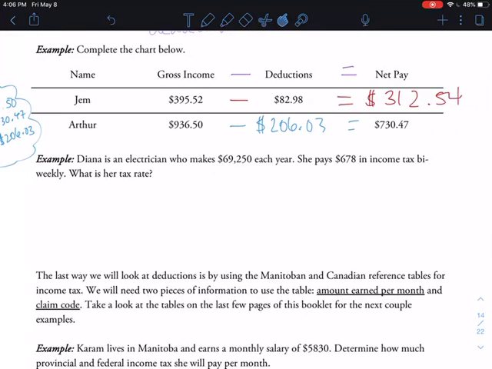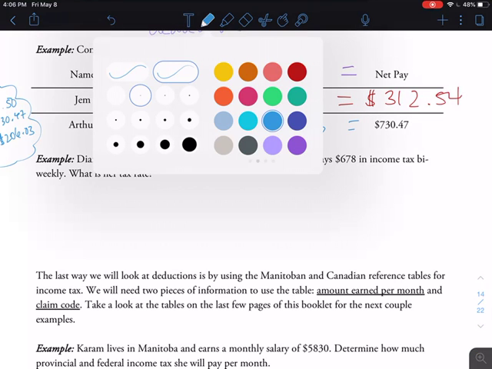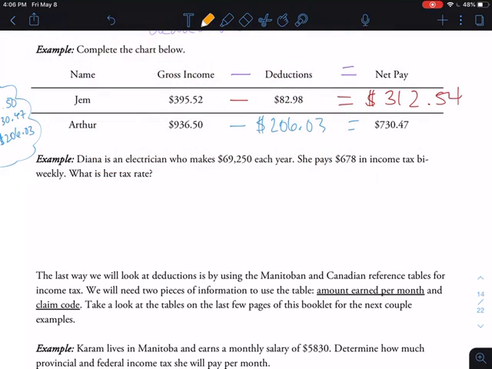All right, so Diana, she is an electrician, which is awesome, and we need electricians in the world. That's why it's awesome. She makes $69,250 per year. She pays $678 in income tax biweekly. What is her tax rate?